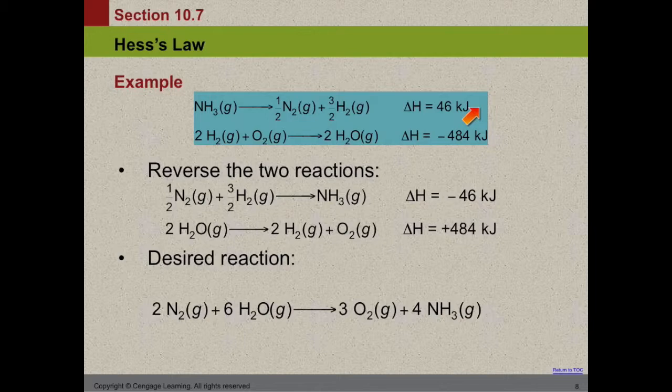Same thing for the hydrogen plus oxygen. We started out with water as a product, but we need it as a reactant. So we flip it and we flip the sign.